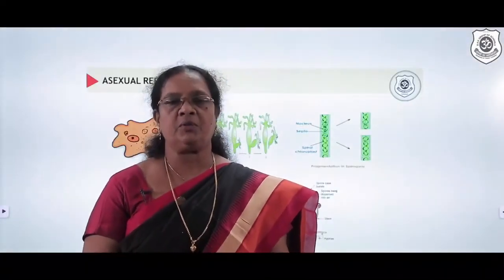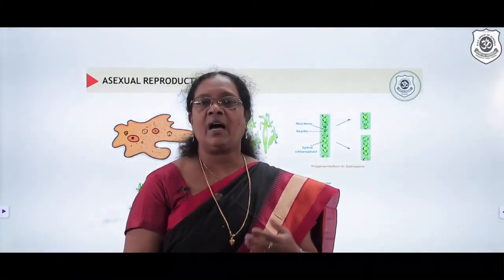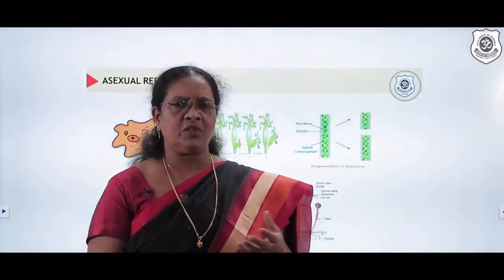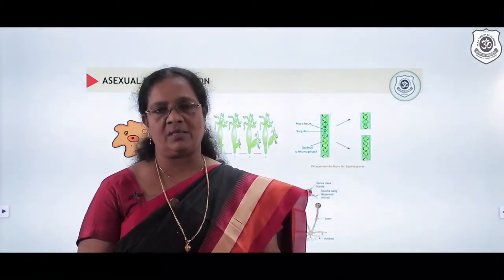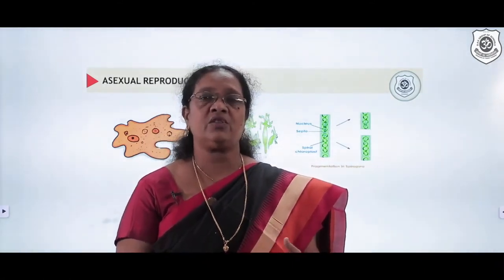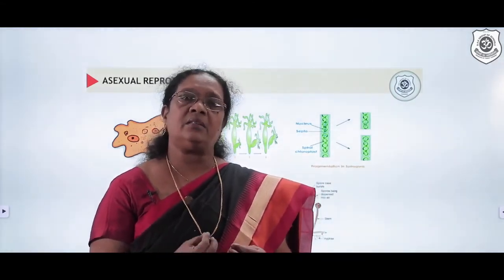Namaste students. In our previous module, we saw how organisms reproduce, and we went on a safari into the jungle. We saw a lot of organisms with their young ones. Of course, we also concluded something about asexual reproduction and sexual reproduction. We were just getting introduced to the topic that there will be some variation seen.